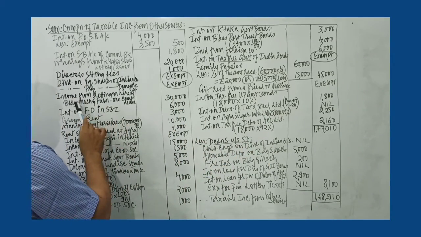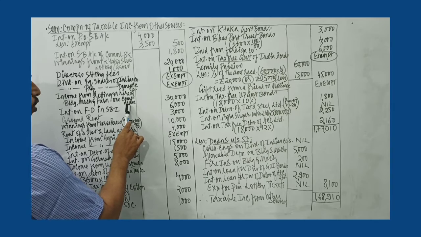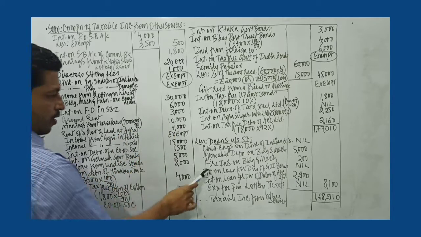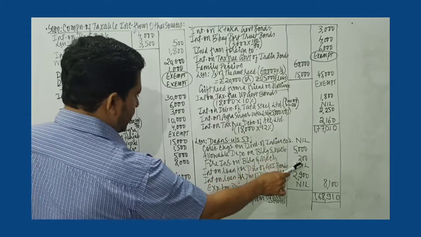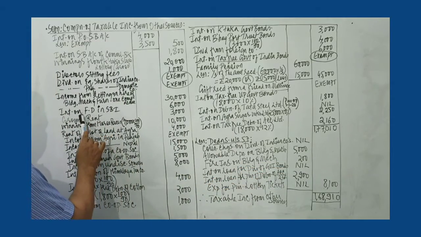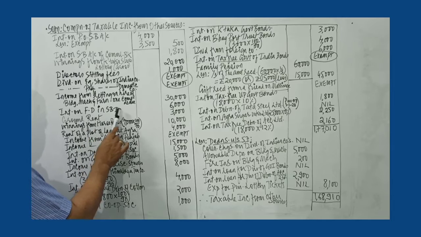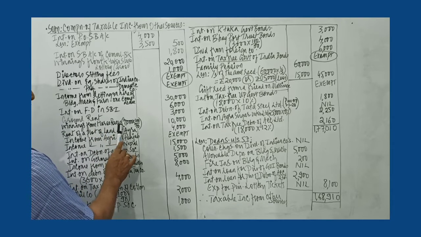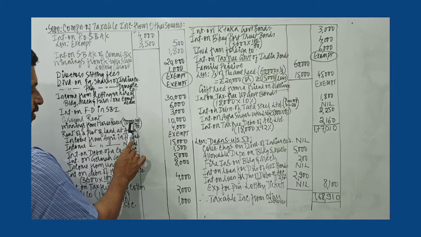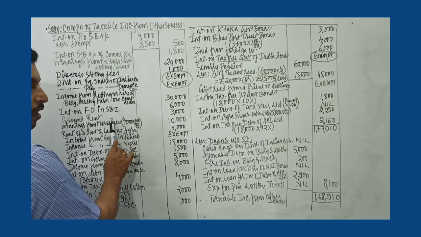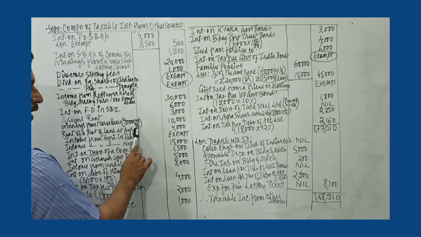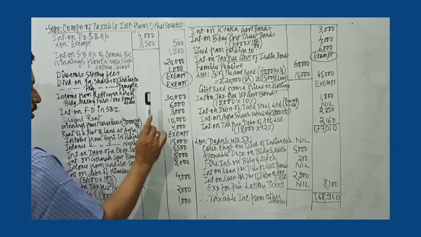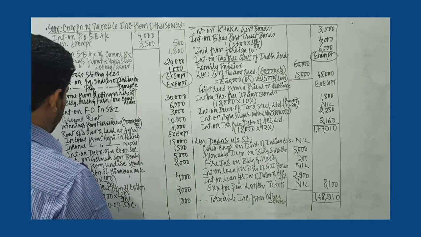Then income from letting on hire building machinery furniture, one composite lease is given 30,000. That's why the related expenses, allowable depreciation, fire insurance premium is deductible. Then interest on FD, fixed deposit in SBI, ground rent, winning from horse races, net is given, so we gross it up. TDS rate on casual income is always 30%. So into 100 by 100 minus 30, that is 70. So you get the gross amount as 10,000.